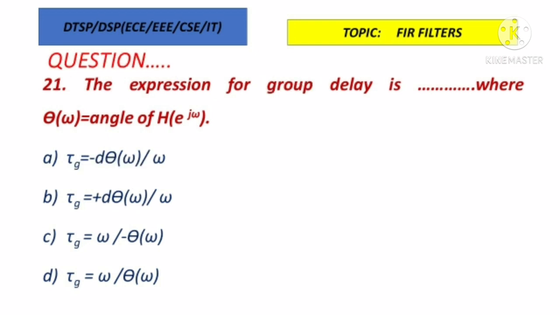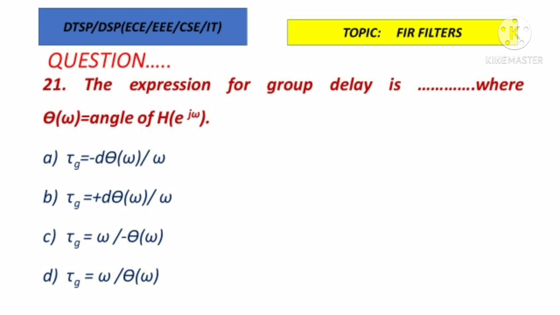Next, the expression for group delay is dash, where theta of omega equals the angle of H of e power j omega. The notation for phase delay is tau p and the notation for group delay is tau g. So we have four options. See the options, tau g equal to minus d theta of omega by d omega. If you differentiate theta of omega with respect to omega, we can get the group delay.